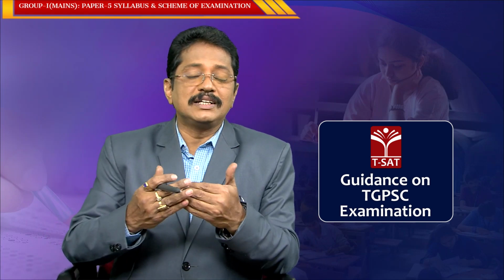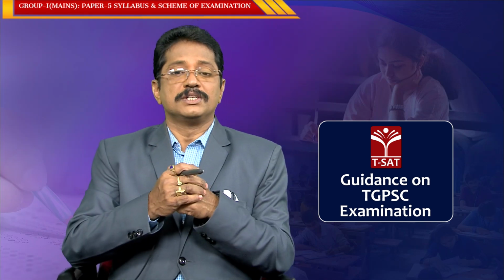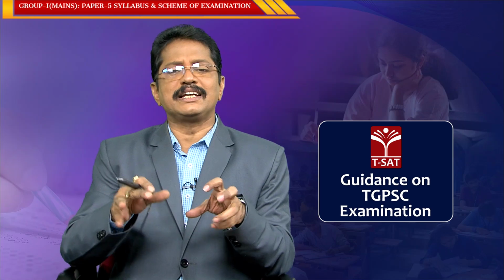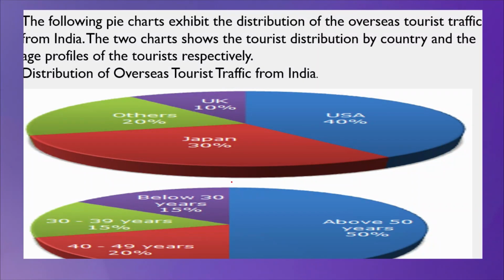So, now we will do the pie diagrams. Pie diagrams are a circular form. The information will be given in the form of sectors. Clear? Each sector represents one particular area. Okay, now see this. The following pie chart exhibits the distribution of the overseas tourist traffic from India. The two charts show the tourist distribution by country and the age profiles of the tourists respectively.